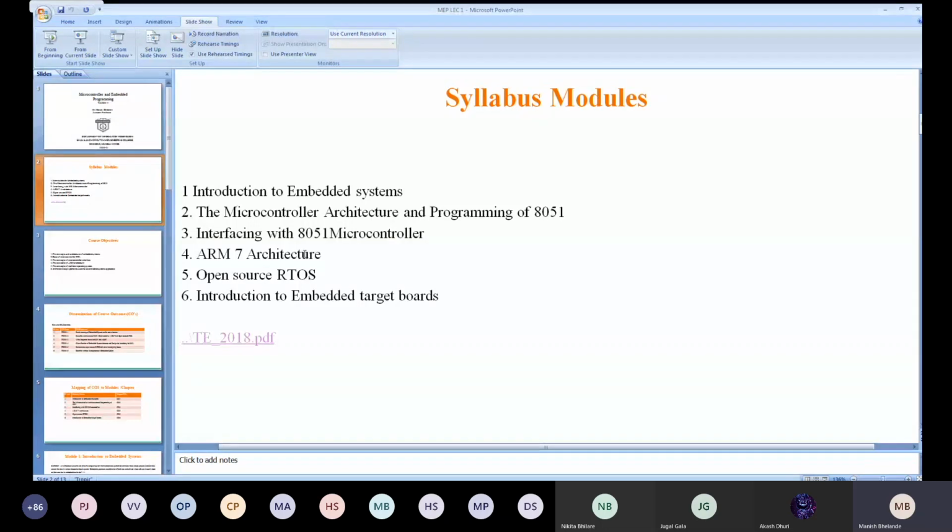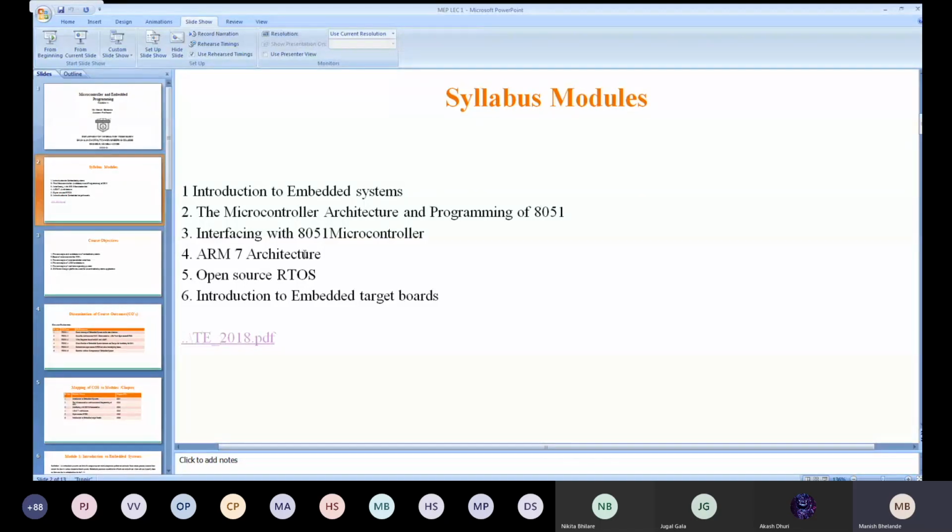Reduced in the sense of the concept of the pipeline, which we will study in detail in the coming lectures. But the instruction set plays a very important role in how you fetch the instructions. If you are fetching the instructions in parallel, obviously the processing speed will be higher. So that is the reduced instruction set. ARM7 is one kind of microcontroller.